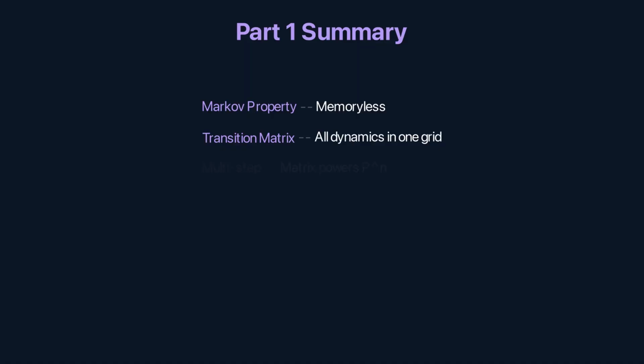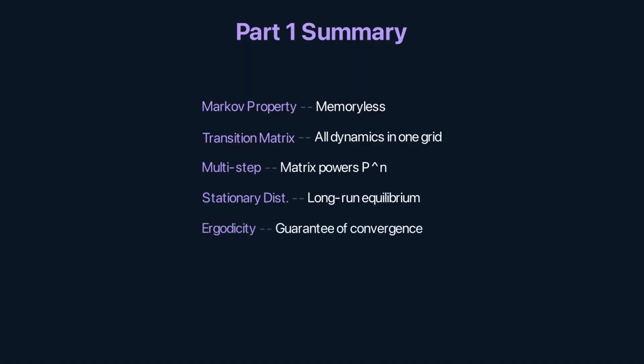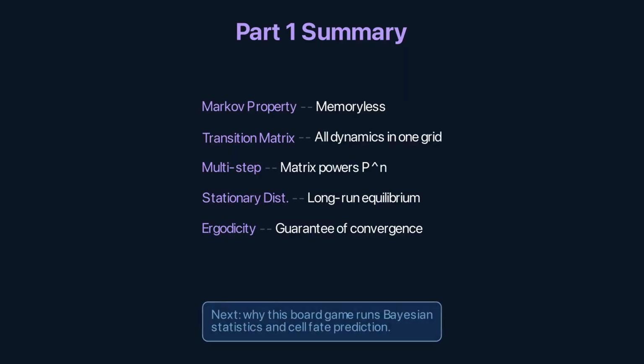The Markov property, memoryless. The transition matrix, all dynamics in one grid. Multi-step transitions, matrix powers. The stationary distribution, the long-run equilibrium. Ergodicity, the guarantee of convergence. Next, why this board game runs Bayesian statistics and self-fate prediction.